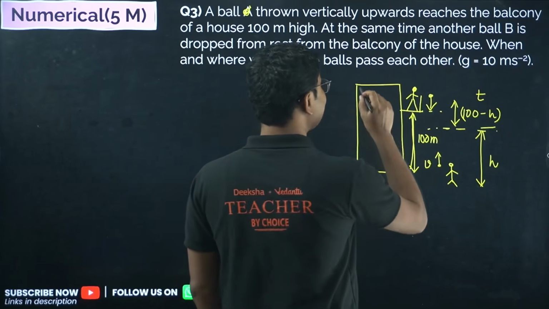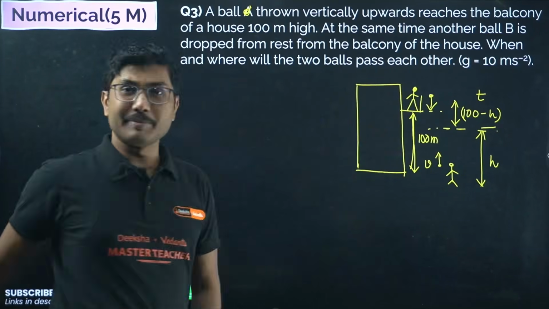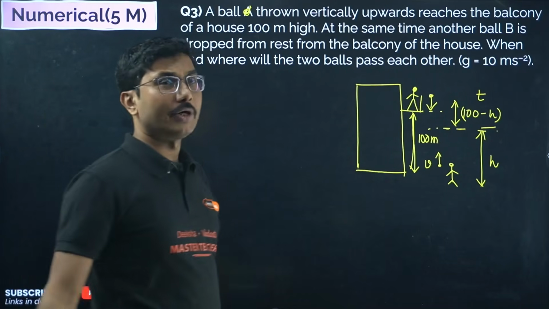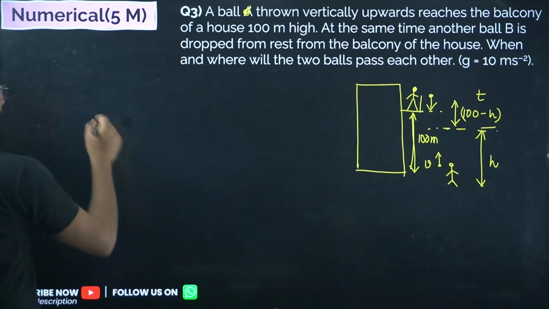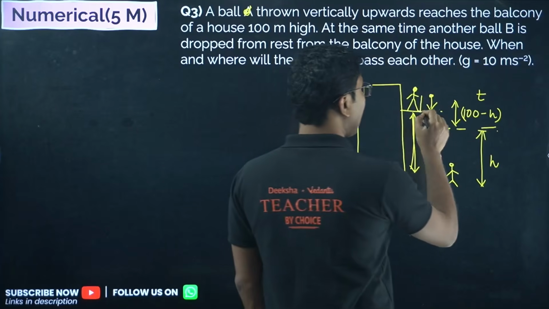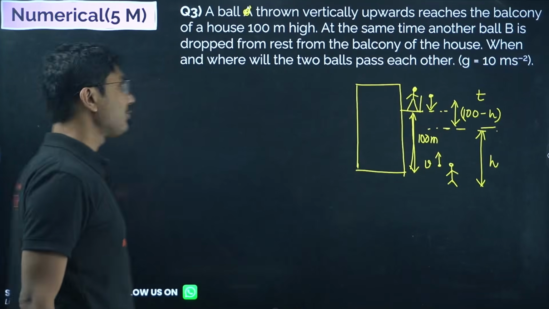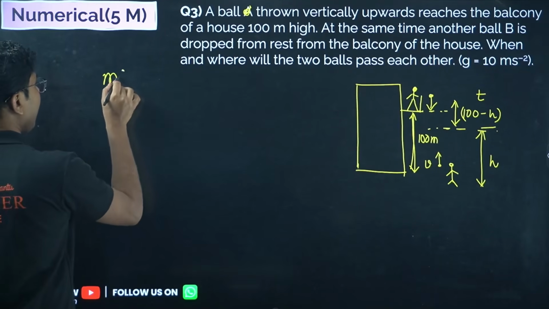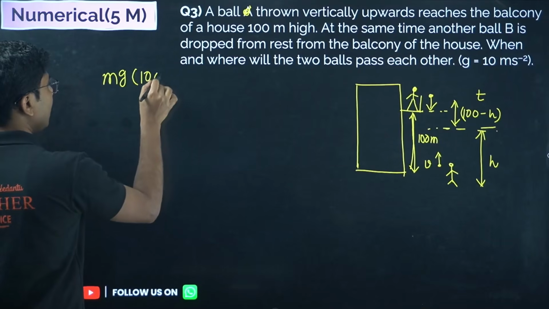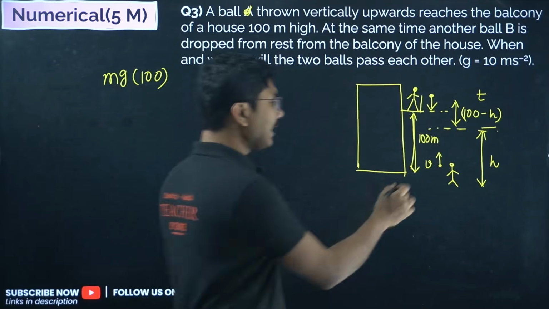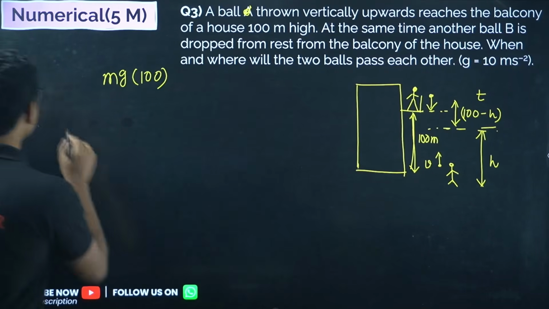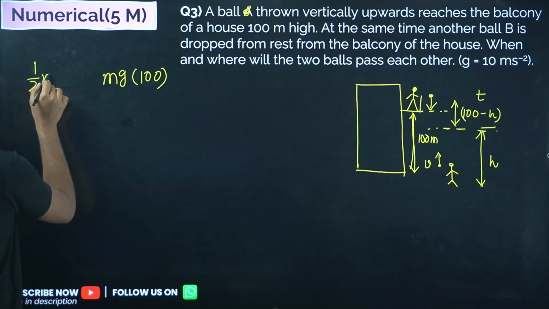Velocity is not given, but it says that it reaches that 100-meter height. So that means at this 100-meter height, what is its potential energy? Potential energy is mg times 100, and when it started, its kinetic energy was half mv squared.